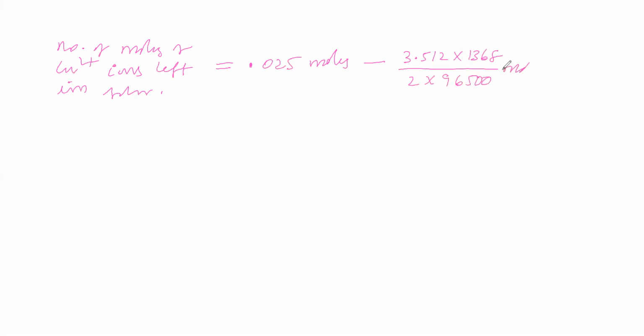This many moles are disappearing. So we have the number of moles of copper ions left in the solution. Now we will find the concentration of copper ions left in the solution, which is equal to x moles divided by the volume of solution.